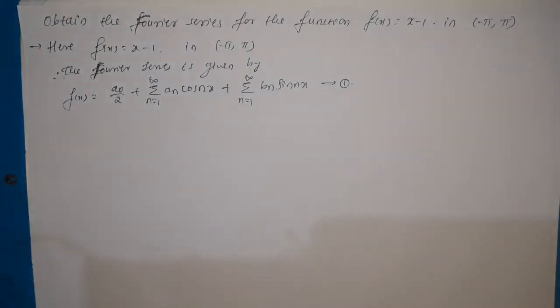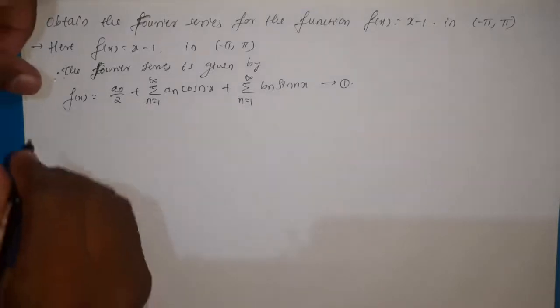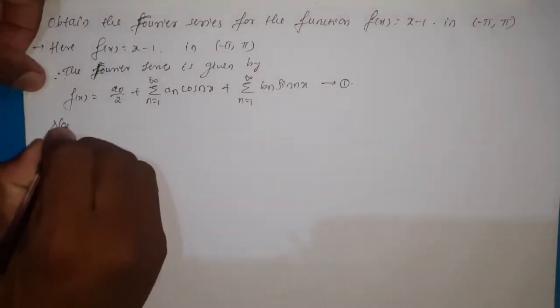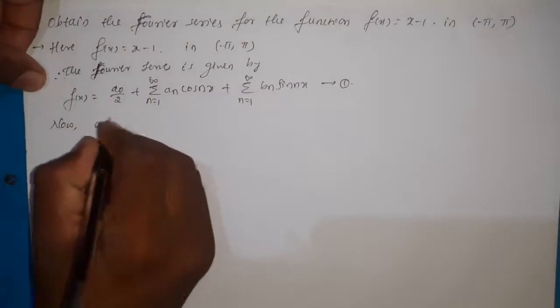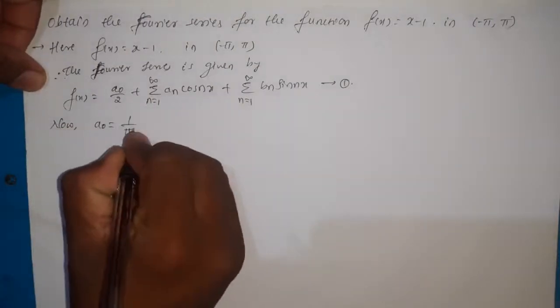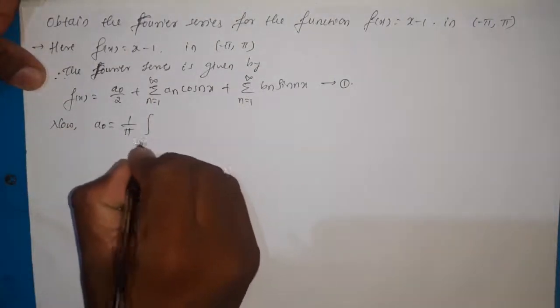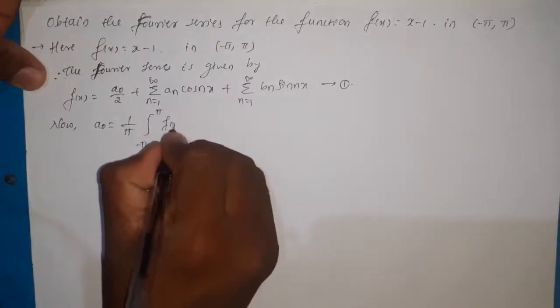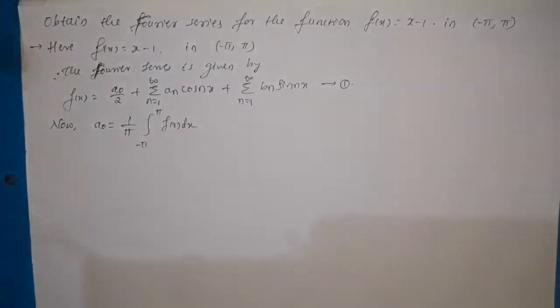Now we need to find a naught, a n and b n. First let us find the first constant, that is a naught, and its formula is equal to 1 by pi integration over minus pi to pi f of x dx. This is the formula to find a naught.